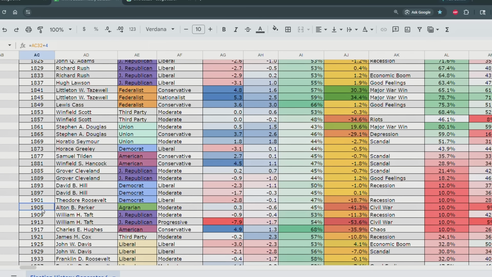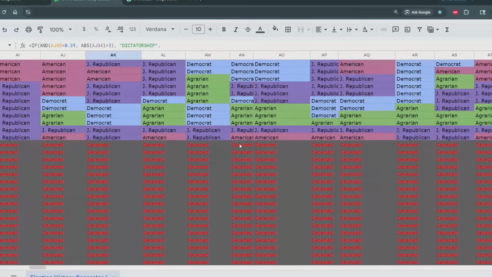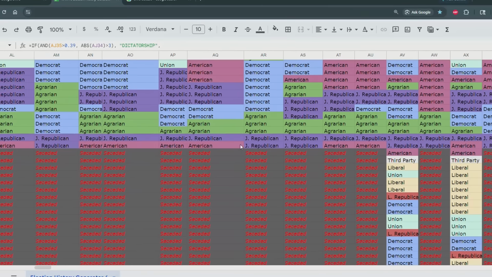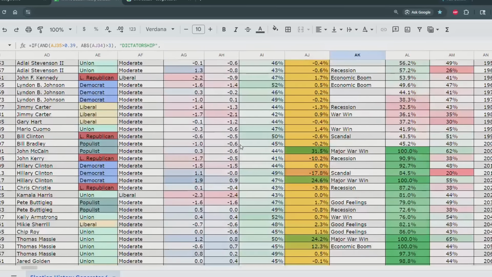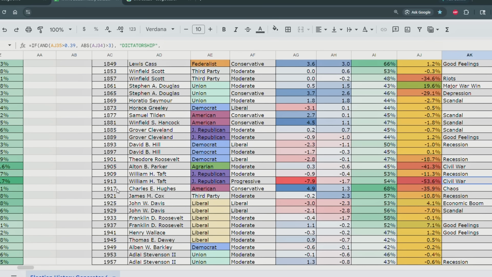Okay, so 2 civil wars in the early 1900s. This is maybe over economic policy, maybe over progressivism versus conservatism, that sort of thing. So the first one was during the term of Alton B. Parker. The second one was during the term of William H. Taft. 2 civil wars. Let's scroll all the way down here. Yep. In 1916, we can see a bunch of states seceded against the presidency of the person who I just said, whatever the heck their name is.